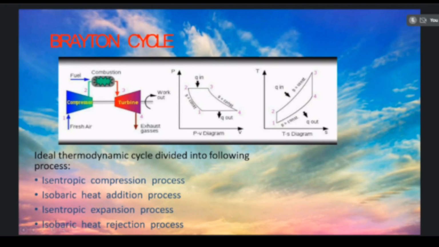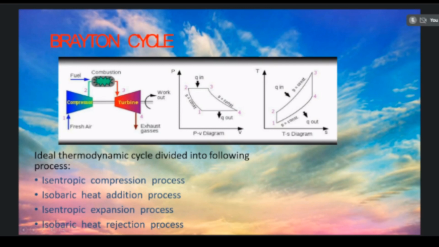Then the isobaric heat addition process will be produced in the combustion chamber, when the high pressure compressed air enters and the air and fuel are mixed. This process is known as isobaric heat addition.